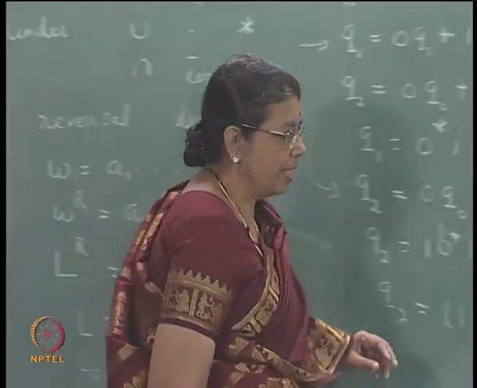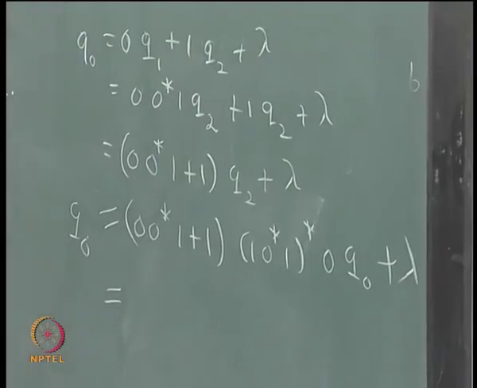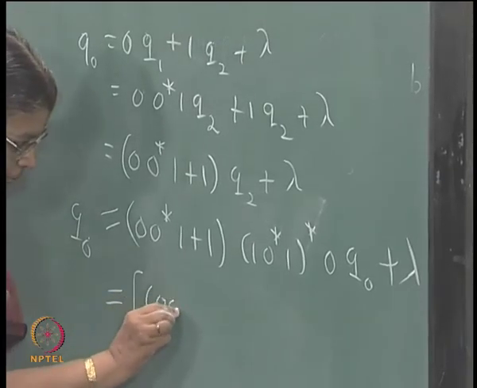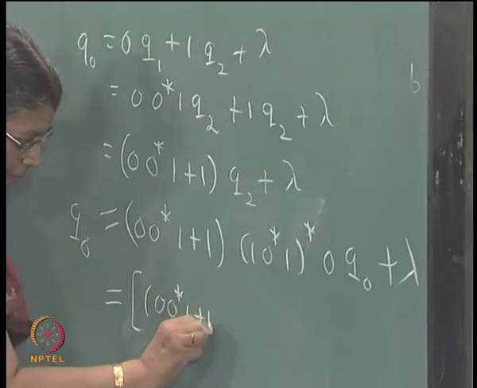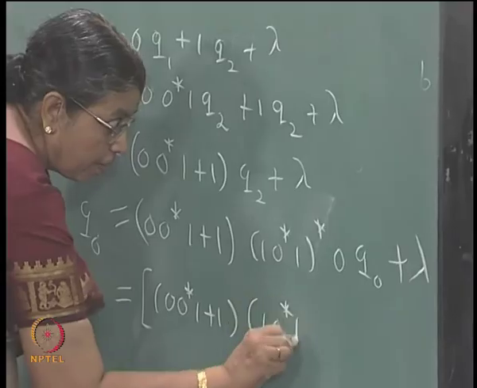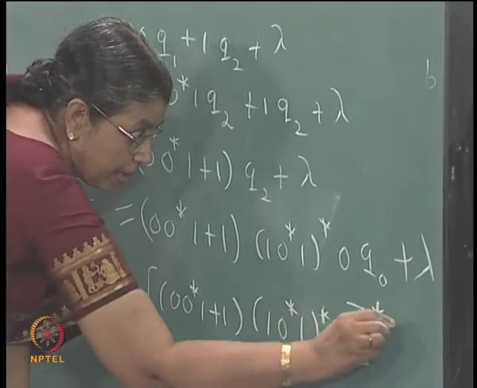So, if you use the expression that x is equal to Ax plus b is A star b, you will get 0 0 star 1 plus 1, 1 0 star 1 star 0 star lambda.